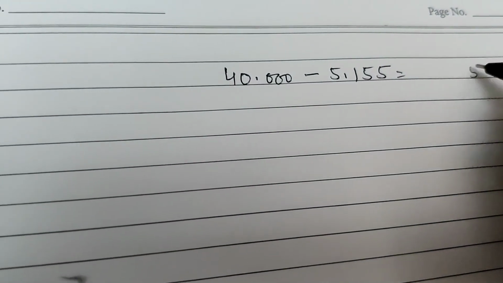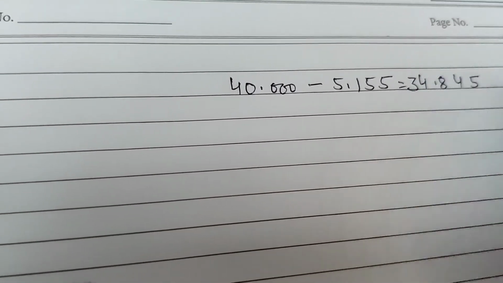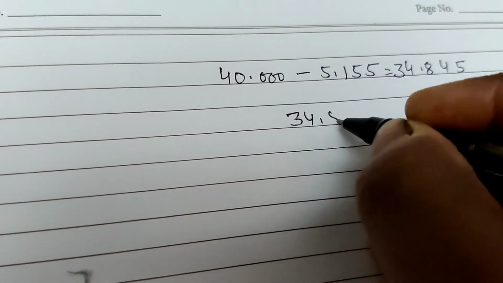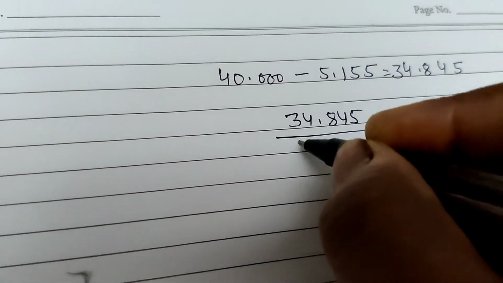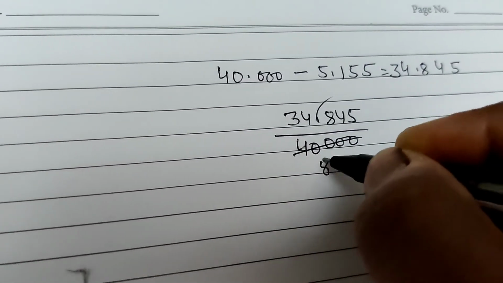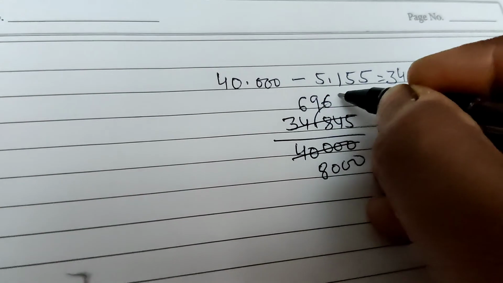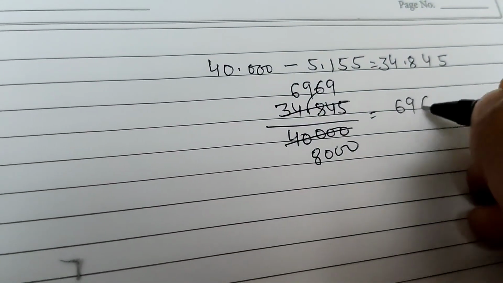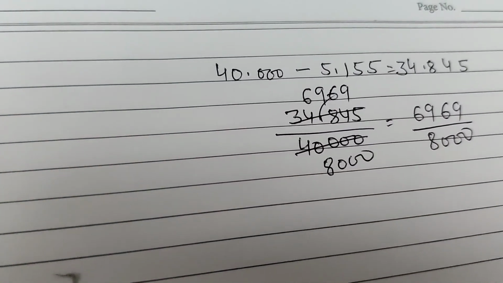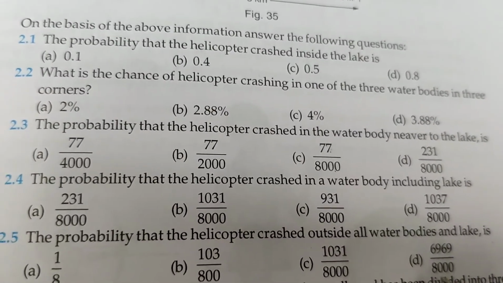You will get 34.845. Now the probability is the area of this divided by total area. Cancel the decimal and cancel out by 5. The answer is 6969 by 8000. This is the probability. This is the right option.